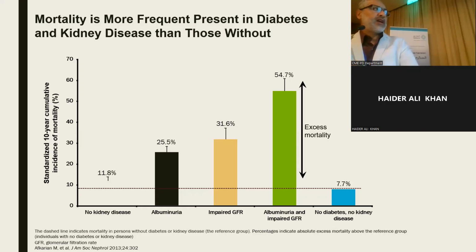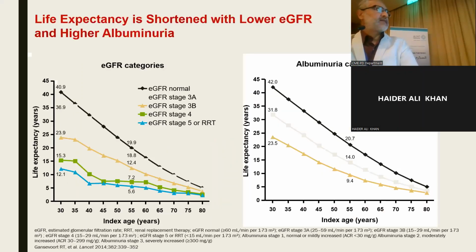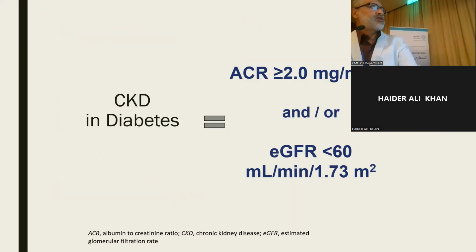Combining both albuminuria and impaired GFR increases the risk of mortality significantly. Life expectancy is also reduced significantly with advanced stages of chronic kidney disease due to diabetic nephropathy, with lower GFR, and with higher albuminuria among the diabetic population.